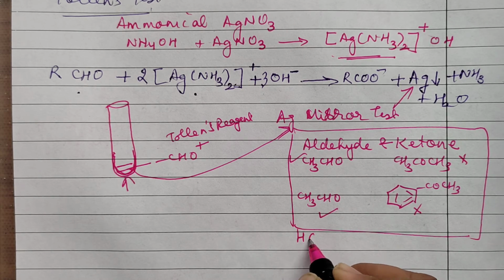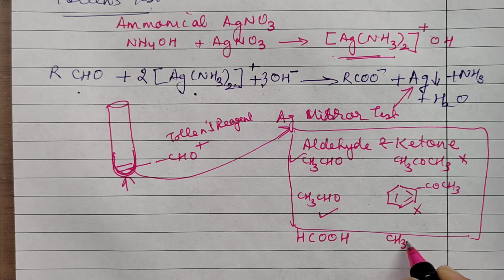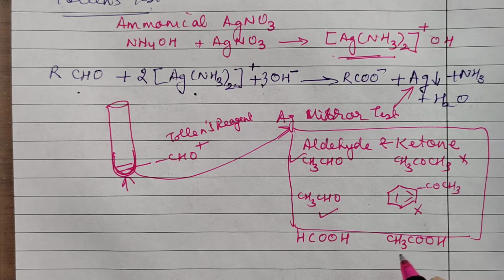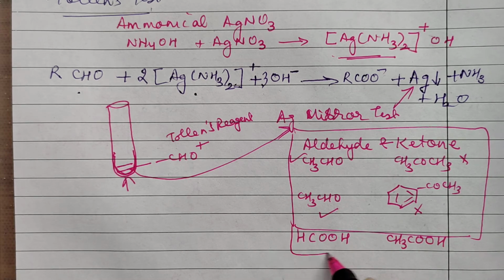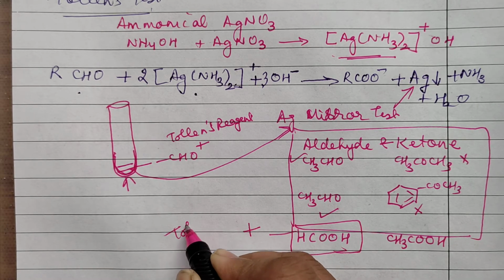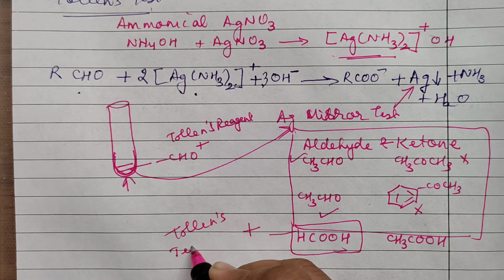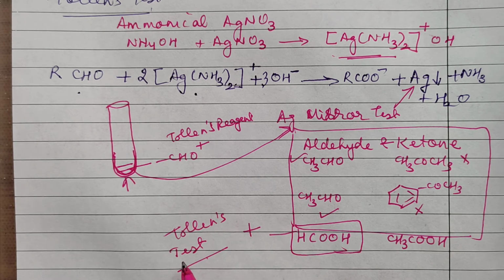Formic acid, HCOOH. And suppose you are asked with some other acid, though acid we have not completed just now. So if you are asked between this, formic acid is the acid which will give positive Tollens test. It will give positive Fehling's also. It gives positive Tollens test.